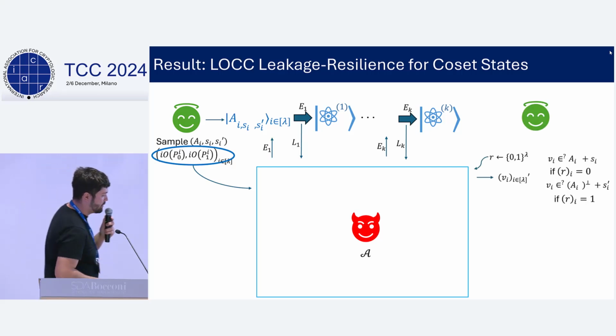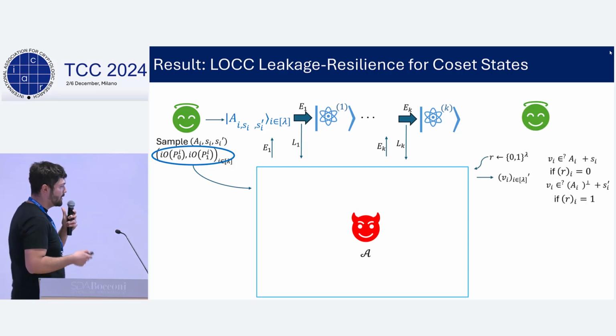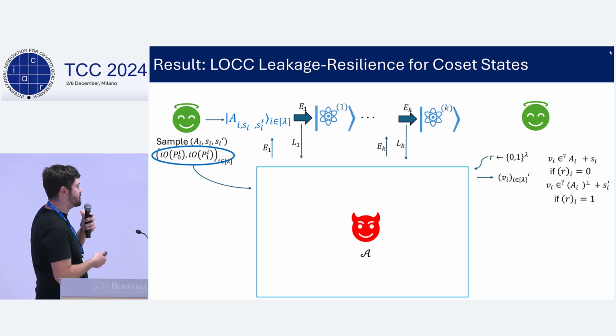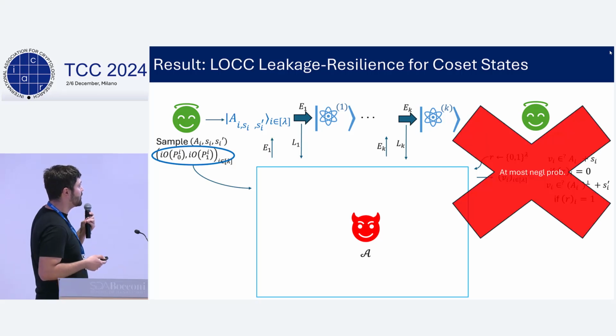So let me talk briefly about how we prove this property. As we just saw, the monogamy of entanglement game has kind of a copy protection flavor where the adversary is trying to split some kind of quantum state, whereas the property we're trying to show here is a leakage resilience property. And as we talked before, there are a couple of problems like the unclonability of the final state of the leakage resilience adversary and the one adversary versus the two adversary problems and so on.